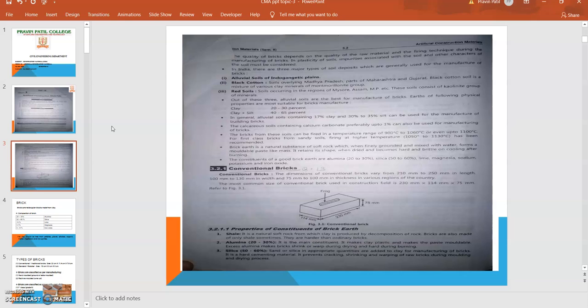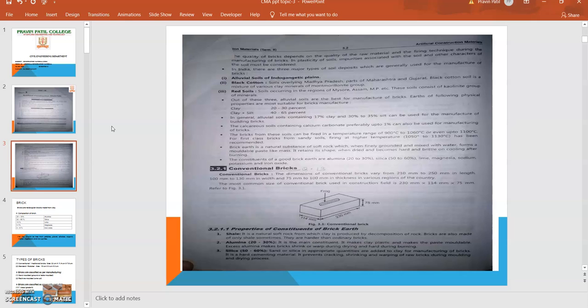Then properties of constituents of brick. First, shale. It is a natural soft rock from which clay is produced by decomposition of the rock. Bricks are also made up of only shale. Then alumina, 20 to 30%. It is the main constituent.